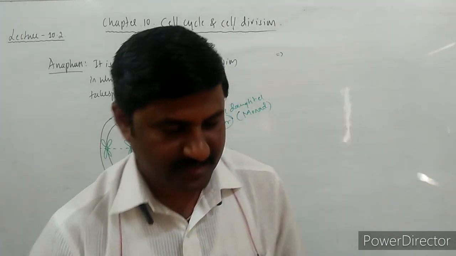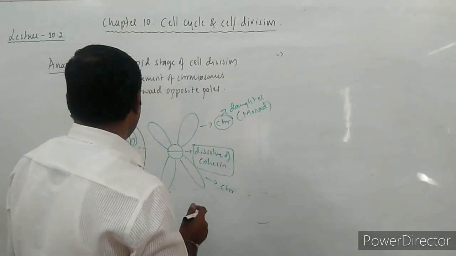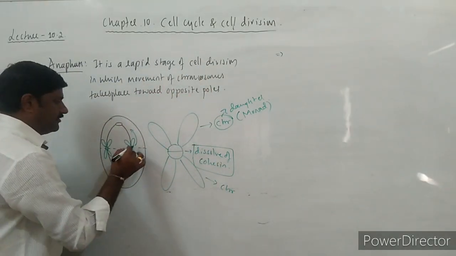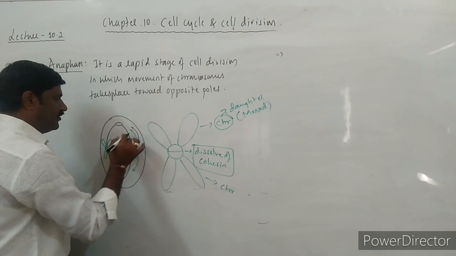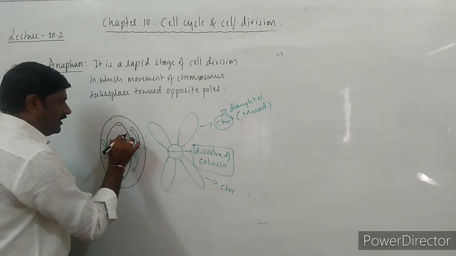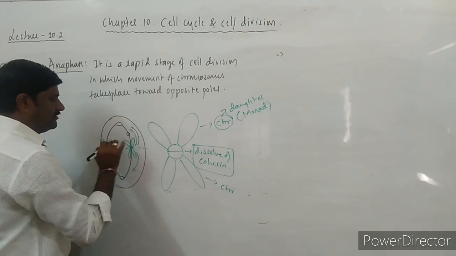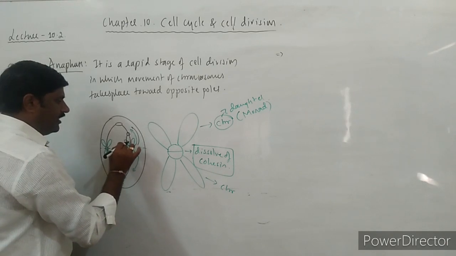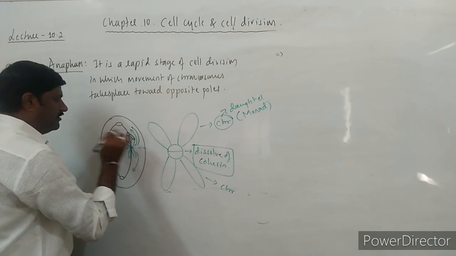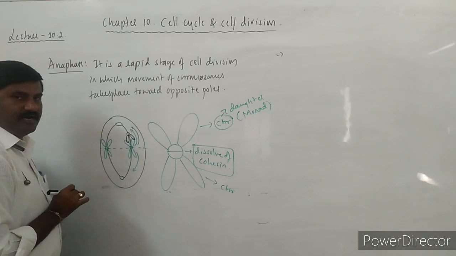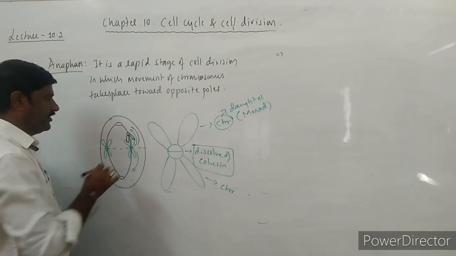Is it clear? Now, see here, this chromosome starts to move towards this pole, and the centromere is at the forward and the chromatids are following the centromere. Why?